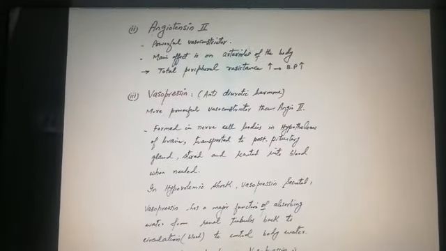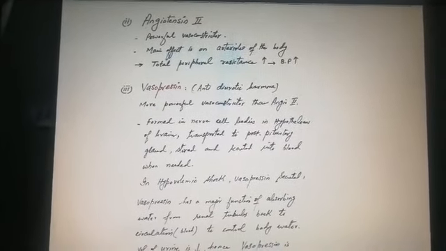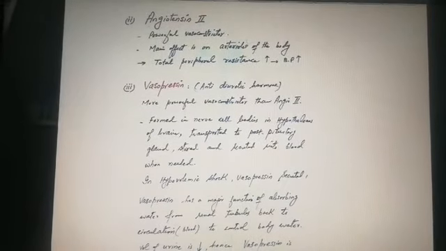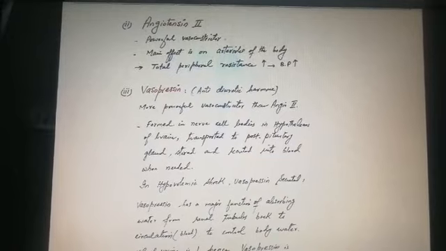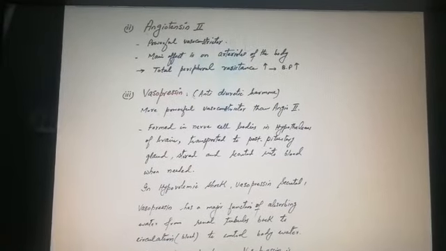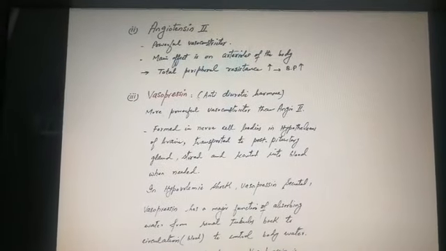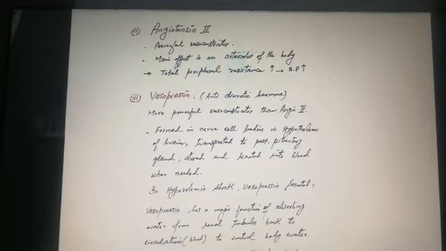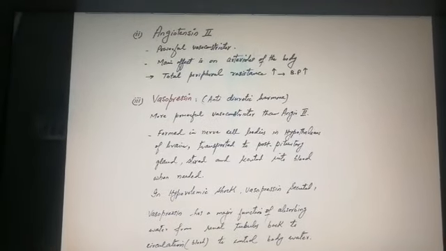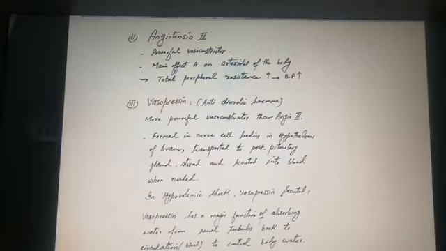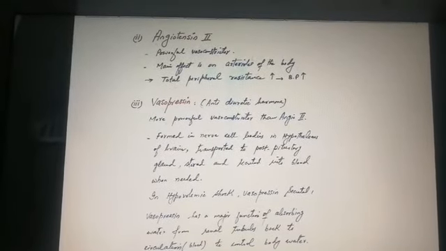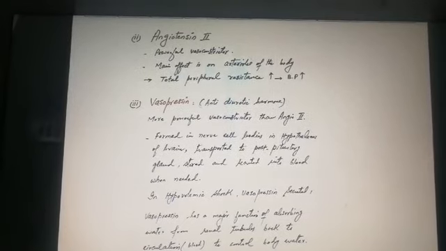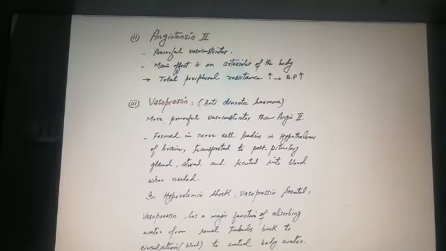It is formed in nerve cell bodies in the hypothalamus of the brain, transported to the posterior pituitary gland, stored and secreted into the blood when needed. So this is the pathway: secreted from hypothalamus, then transported to the posterior pituitary, where it is stored, and then on demand entered into the circulation.